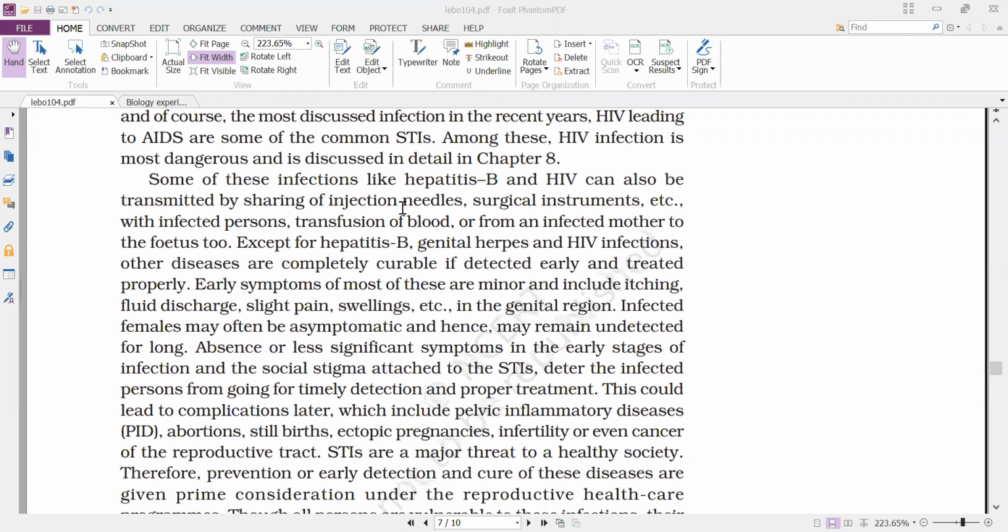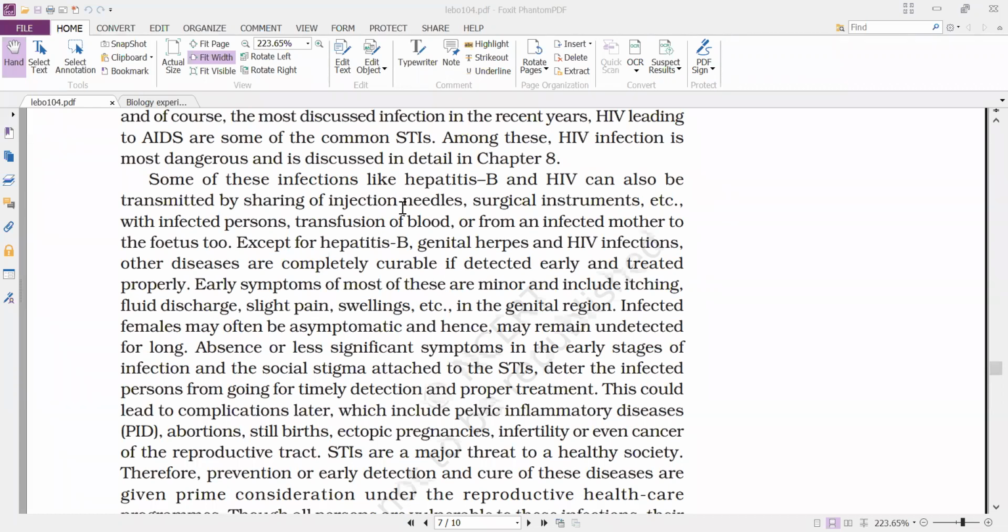That means they are very slight and slow, that's why we don't notice them much. The persons suffering from these reproductive tract infections are unable to identify them in the early days because the symptoms are very minor.